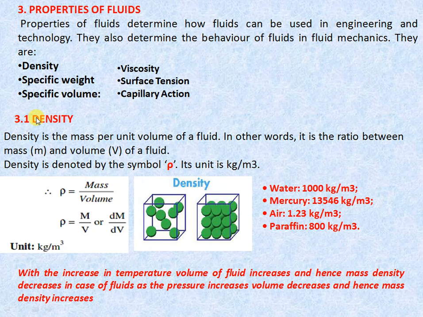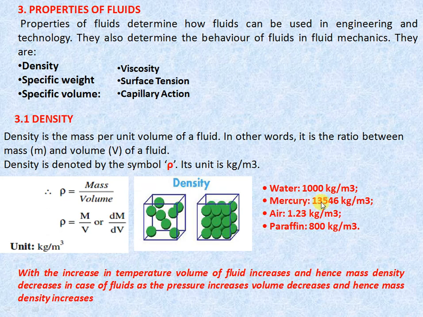So the first property is density. Density is also known as specific mass or specific density. Density is the mass per unit volume of fluid. In other words, it is the ratio between mass and volume V of fluid. Density is denoted by rho, and its unit is kg per meter cube. So density is nothing but mass upon volume. Mathematical expression: rho is equal to m upon V. Here you can see the packing is close packing, so the density of this fluid is larger than the density of the first fluid. The standard density of water is 1000 kg per meter cube.